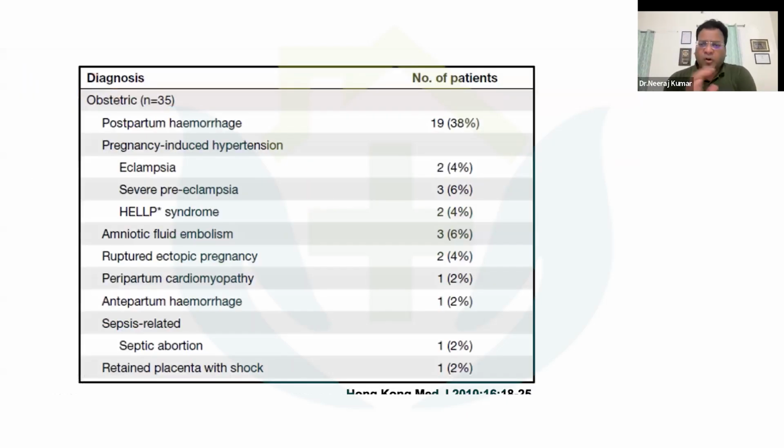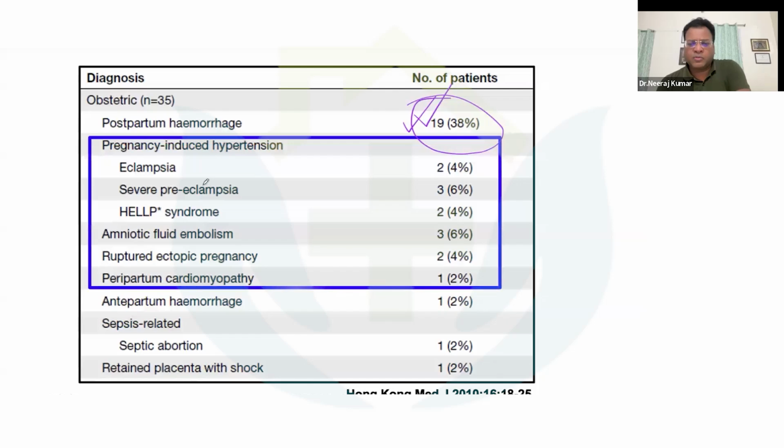Coming to the causes, what were the most common obstetric causes of ICU admission in those 50 patients? Postpartum hemorrhage is topping the list. Then pregnancy-induced hypertension, including eclampsia, severe preeclampsia, and HELLP syndrome.